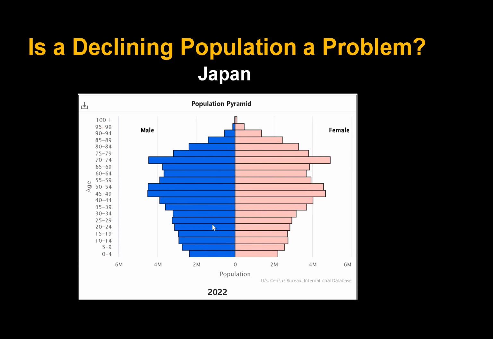They don't have a lot of young people. They have a lot more older people. So you have to change around your entire system in terms of medicine, healthcare, etc. And is that a problem? Everyone said that rapid growth was a problem. But then what about declining populations? That's a question that we have to answer and discuss in the future.